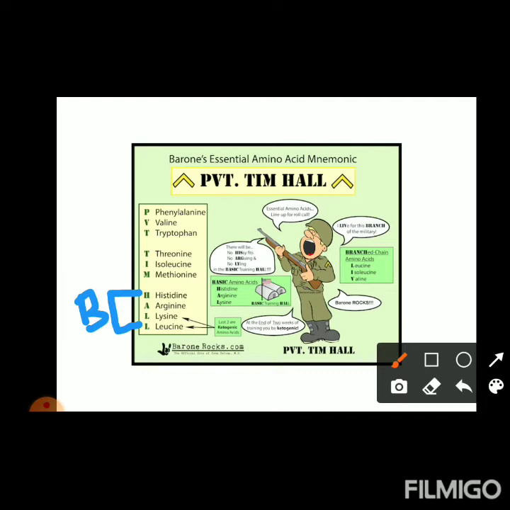You can remember by the mnemonic HAL, HAL: histidine, arginine and lysine.